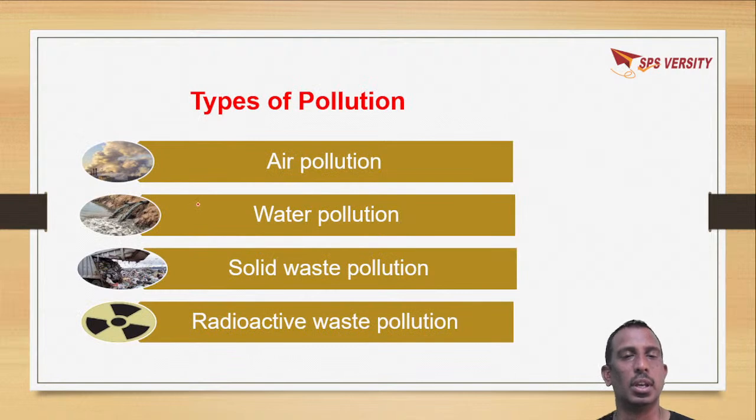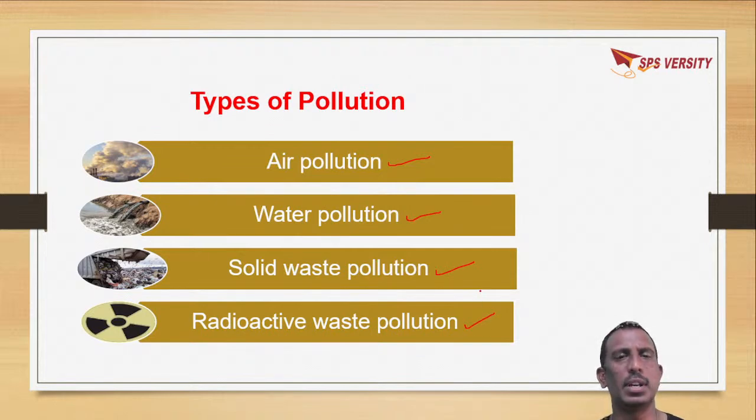When you come to pollution, there are various types of pollution, like air pollution, water pollution, solid waste pollution, radioactive waste pollution, and soil pollution.